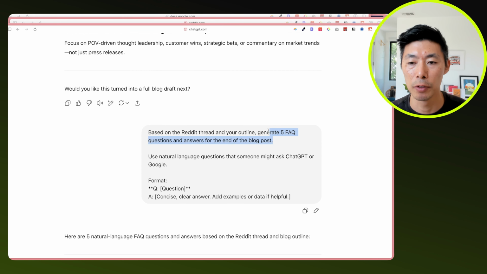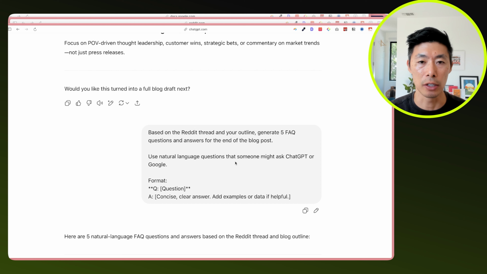I have here: generate 5 frequently asked questions. Frequently asked questions are helpful for creating content that will be cited in large language models, because large language models are often asking questions. So it might take a question and then create subqueries based on that. That's how AI Mode in Google works, as an example. Let's just take a look at how that works here.